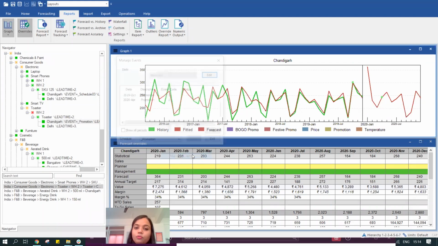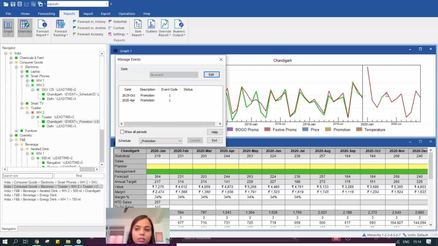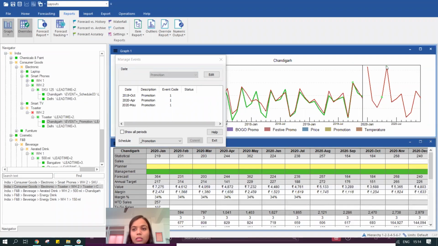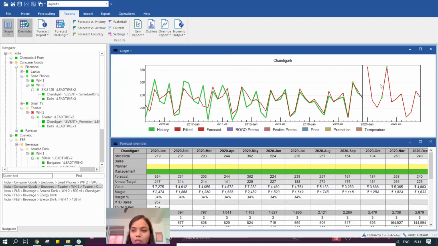So that's one way of creating certain scenarios and automatically determining what would be the impact of it on my forecast. We can also simulate that we are now going to run this promotion in 2 months, not just 1 month. So I tell the system to use this particular month as an event as well, and you would notice that there is a huge spike. And the spike, what we notice over here, is the impact of the same promotion in a different month, because it's also taking into consideration the seasonality. It's quite different than what it had done in April.